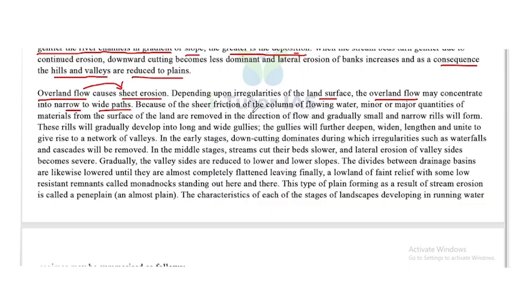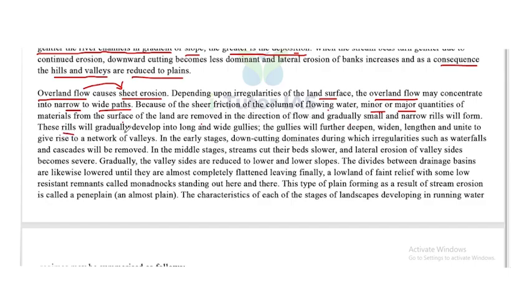Because of the shear friction of the column of flowing water, minor or major quantities of materials from the surface of the land are removed in the direction of the flow, and gradually small and narrow rills form.